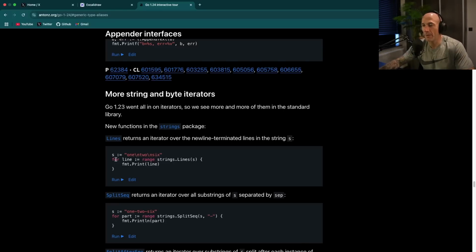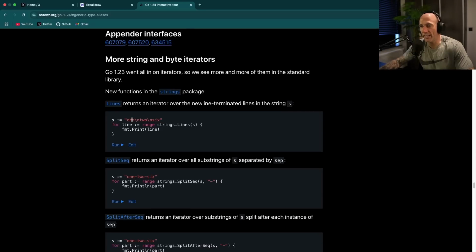For example, here. You have this string: 1, new line, 2, new line, 6. So you want to basically loop over new lines. What you need to do before this is split it on a new line, append everything into a slice, and then loop over the slice and do your thing. That's the Go way. It's actually not a big deal, but it's still just nasty.